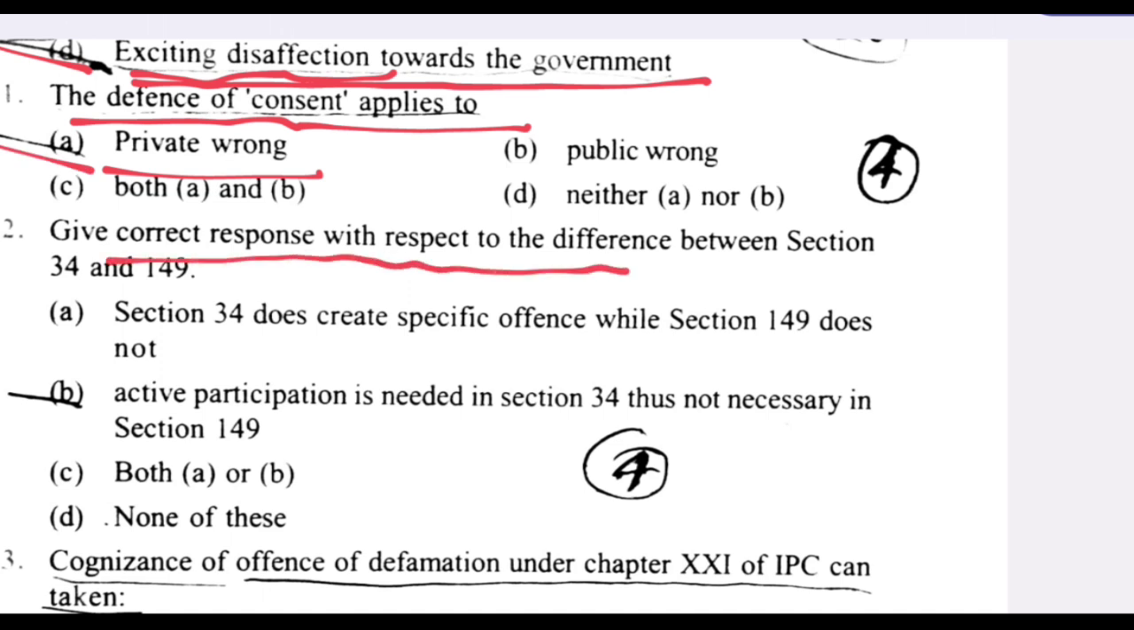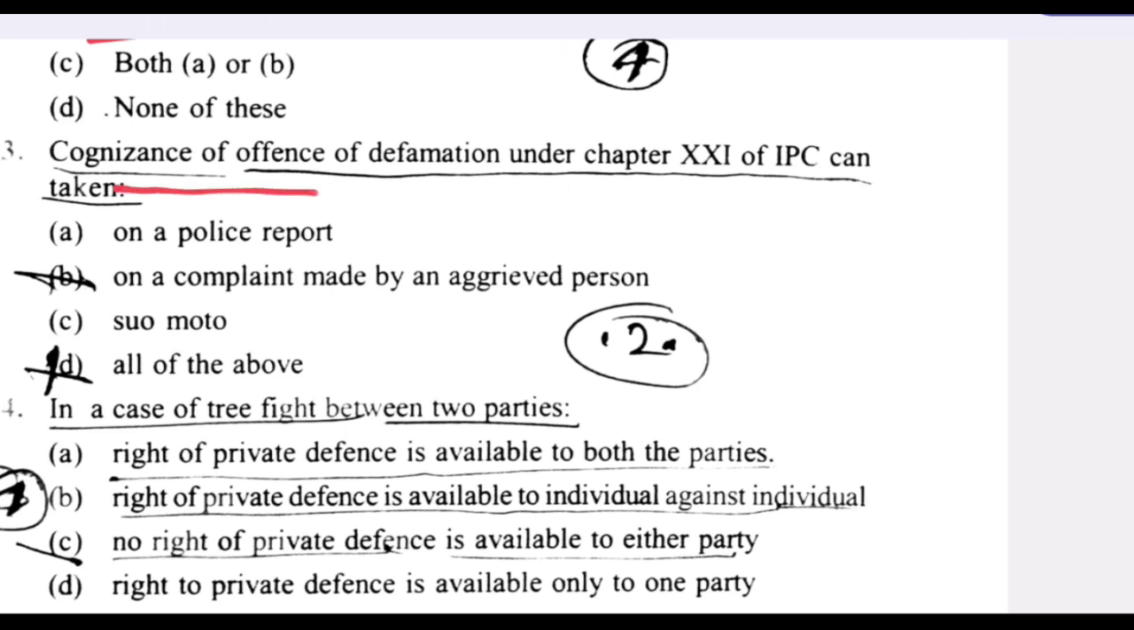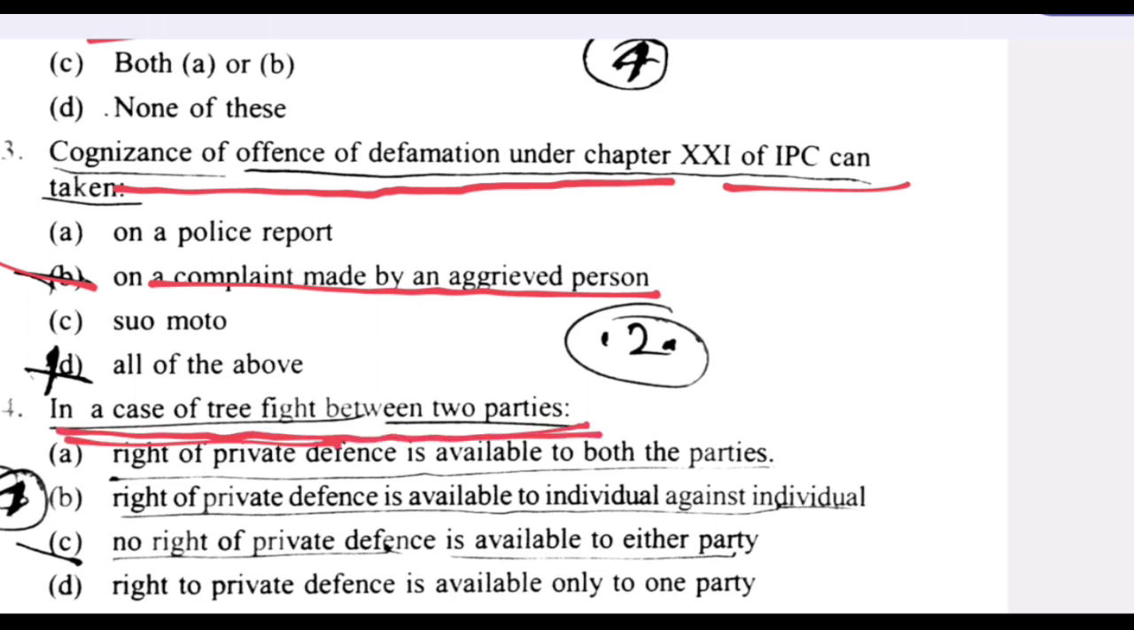Give the correct response with respect to the difference between Section 34 and 149. Active participation is needed in Section 34, not necessary in Section 149. B is the right answer. Next question. Cognizance of an offence of defamation under Chapter 21 of IPC can be taken on a complaint made by an aggrieved person. B is the right answer. In a free fight between two parties, C is the right answer. No right of private defense is available to either party.